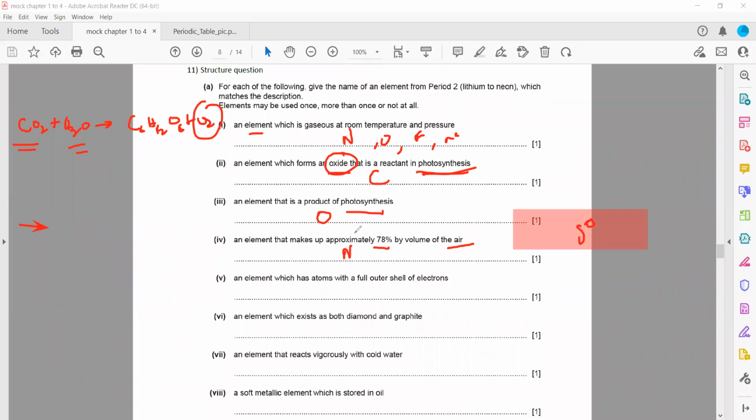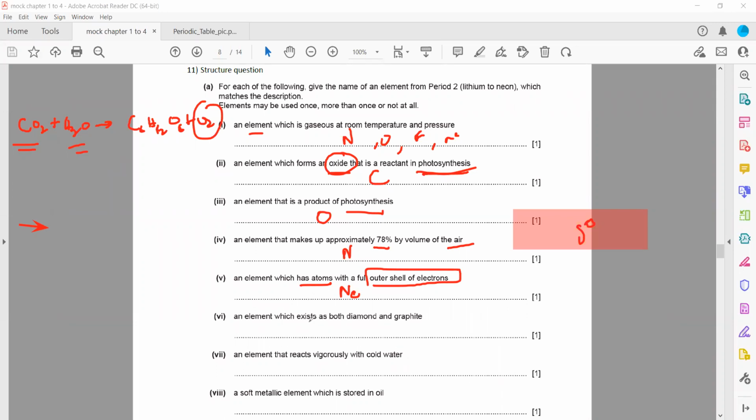If you want to participate, you can answer in the chat, or you can also use your mic. It's better, like a revision. An element which has atoms with a full outer shell of electrons. Full outer shell electrons means group 8 elements are there. So neon. You can use mic or chat, whatever is easy for you.